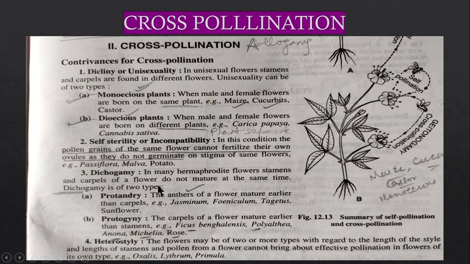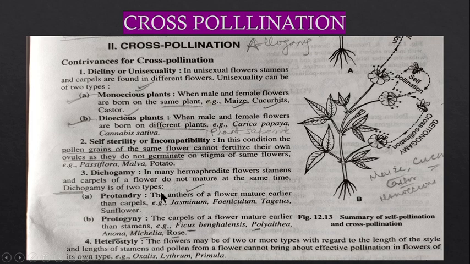Now the third point is dichogamy. In many hermaphrodite flowers, the stamens and carpels of the flower do not mature at the same time. So maturity of both parts, stamens and carpels, does not occur at the same time, which means fertilization cannot occur. Again, there are two terms you should remember: one is protogyny and the other is protandry.